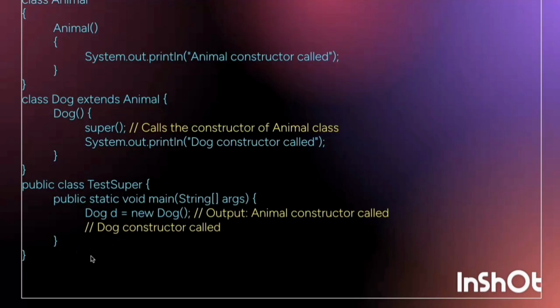If there is no super keyword, it will only print dog constructor called. That is only the dog constructor print message. But here it will print child as well as parent's message. That is dog and animal both messages get printed.